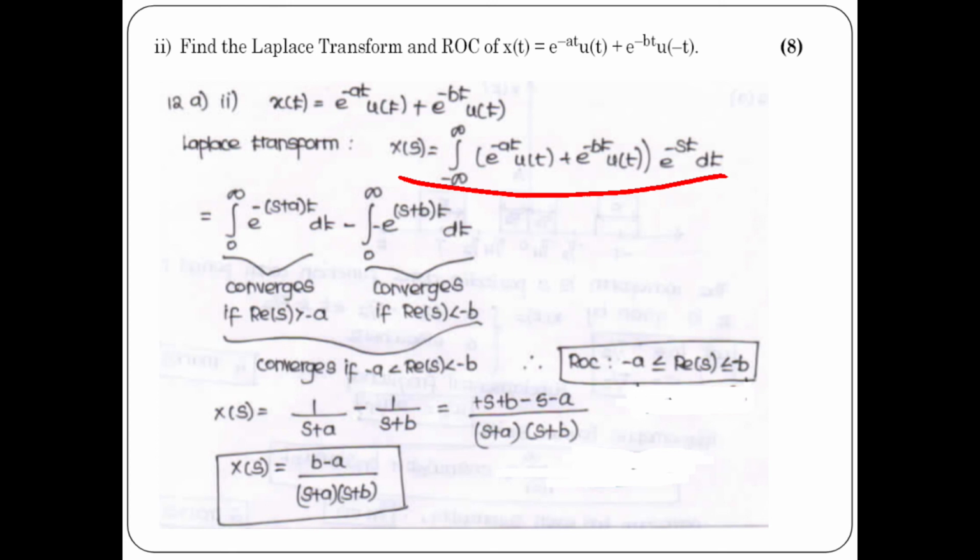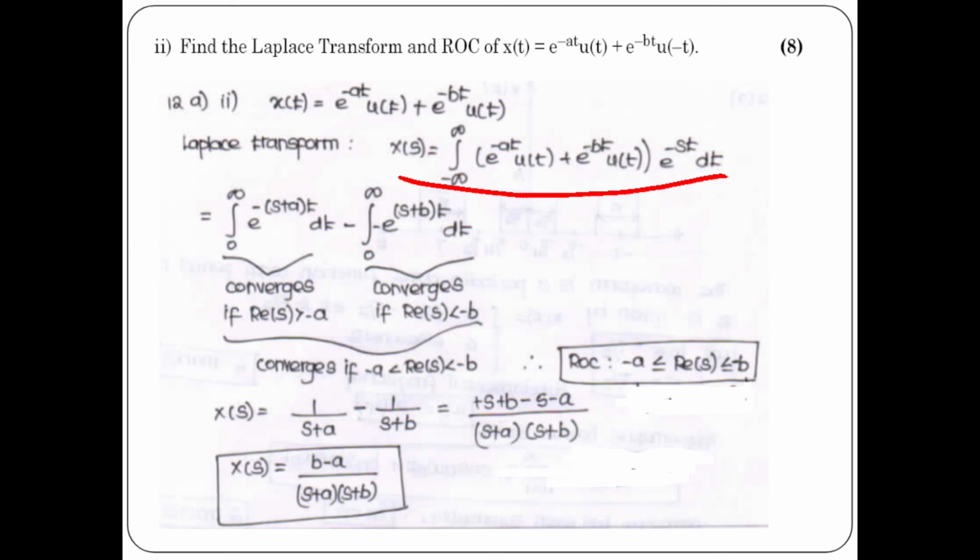In the general formula we have x of t here. So x of t as given in the problem I have substituted. So separate it into two integrals. Integral 0 to infinity e power minus of s plus a. If we multiply e power minus a t with e power minus s t, we can take minus common. So minus of s plus a.